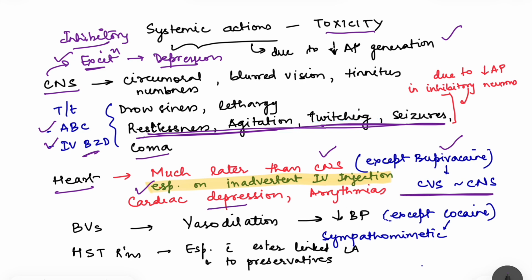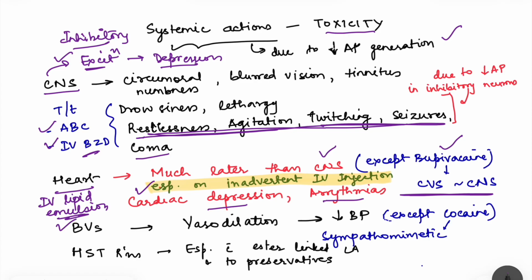And what are the manifestations? We have cardiac depression, arrhythmias, and remember that CNS toxicity is easier to manage, but heart toxicity is much more difficult to manage. Okay, so antiarrhythmics need to be started, and there is actually IV lipid emulsion. IV lipid emulsion needs to be given, and this IV lipid emulsion basically removes the drug from the areas, right?